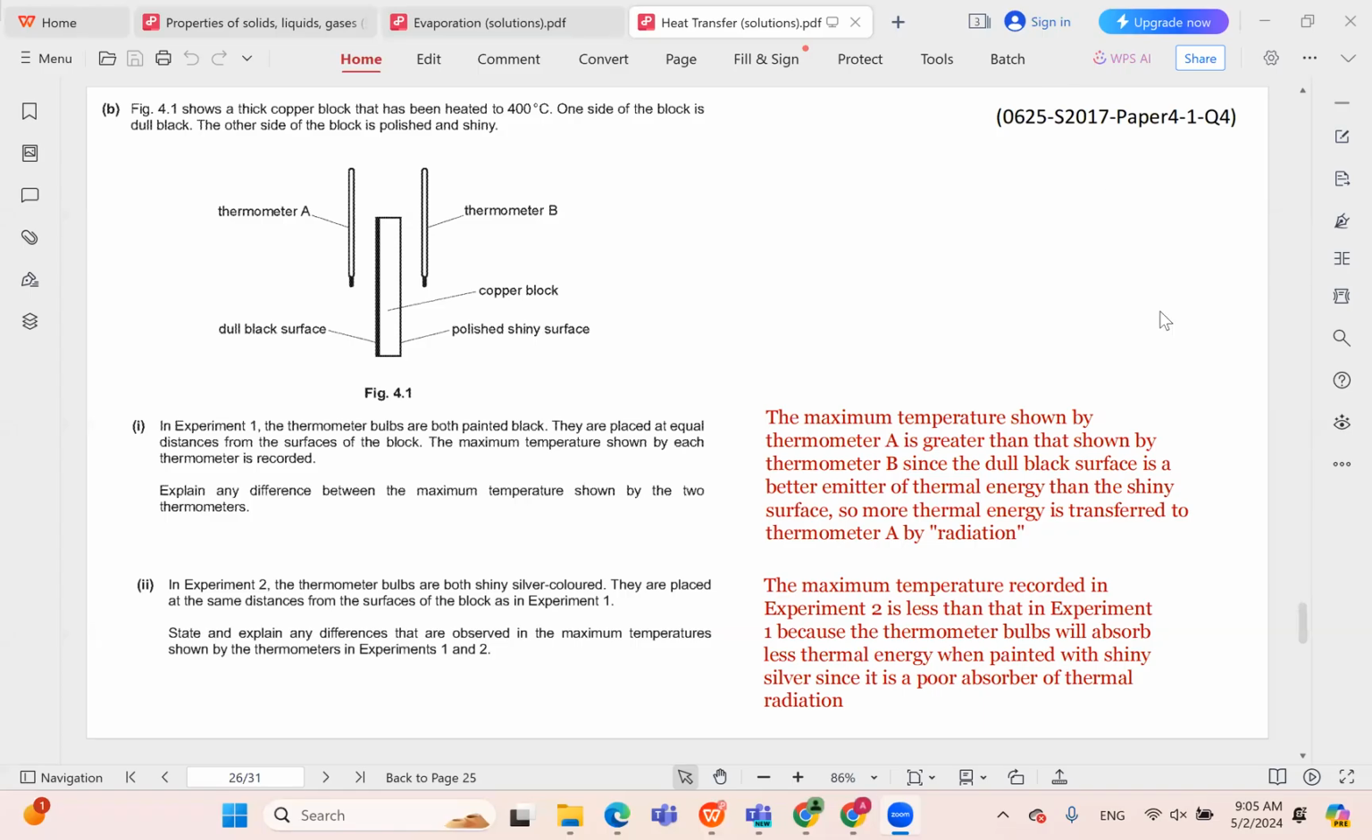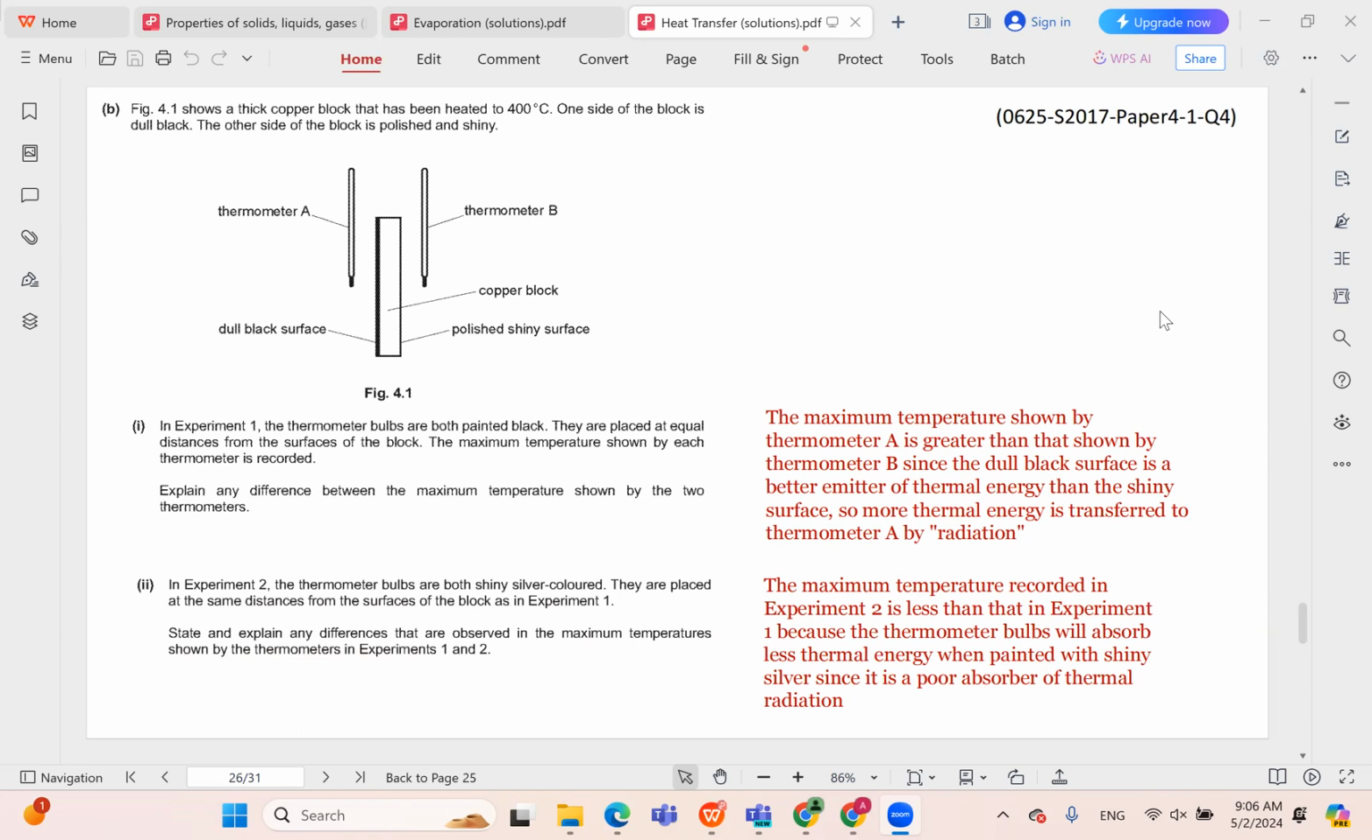So we say that the maximum temperature shown by thermometer A is greater than that shown by B, since the dull black surface is a better emitter of thermal energy than the shiny surface. So more thermal energy is transferred to thermometer A by radiation. Of course, radiation here is a key word. In double I, we're told in experiment 2, the thermometer bulbs are both shiny silver colored. They are placed at the same distances from the surfaces of the block as in experiment 1.